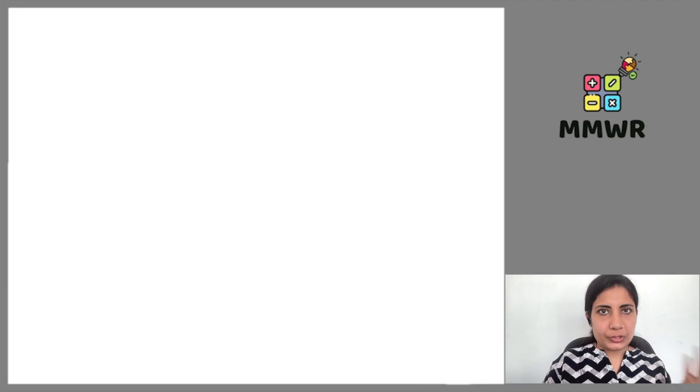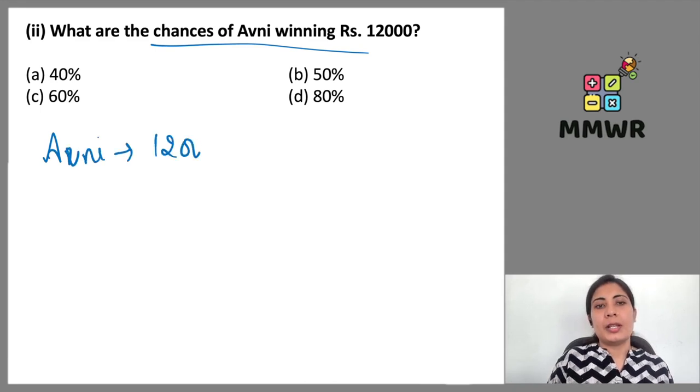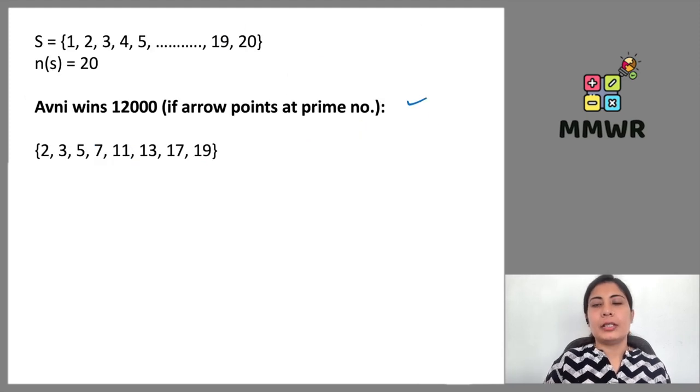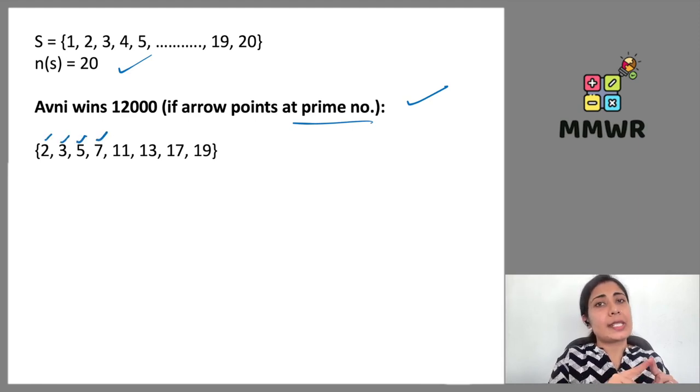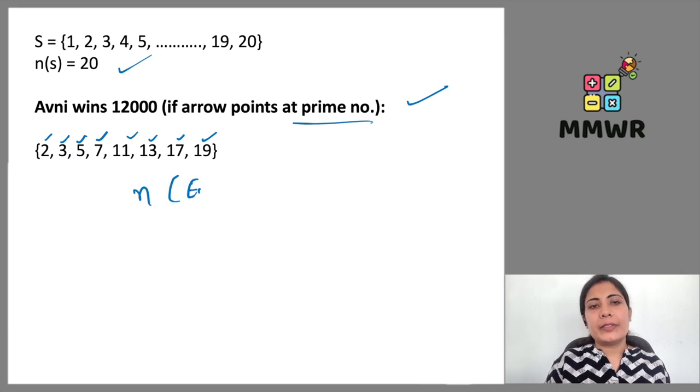Next example, next question for the same case, we have what are the chances of Avni winning? Now Avni wins how much money? 12,000. But the condition is the arrow should point at a prime number. Here I mentioned the same on the next page. Yes, here. Sample space contains 20 numbers here, and Avni is going to win in case when the arrow points towards a prime number. So we have to list out all the prime numbers between 1 to 20. Okay. So 2, 3, 5, 7, 11, 13, 17 and 19. How many prime numbers are there? 8. This is for the event 3.